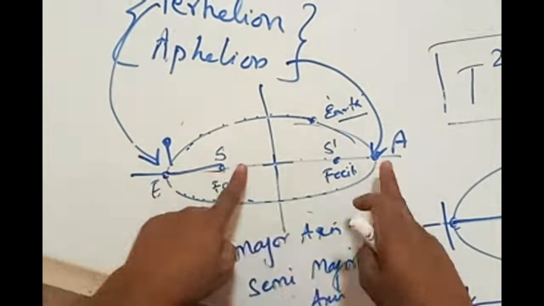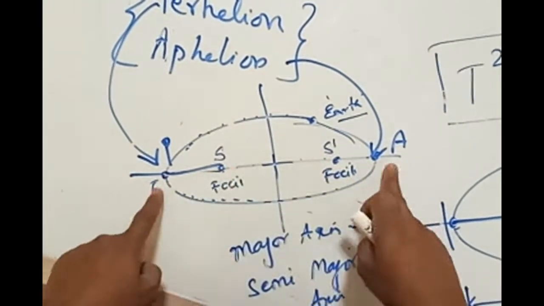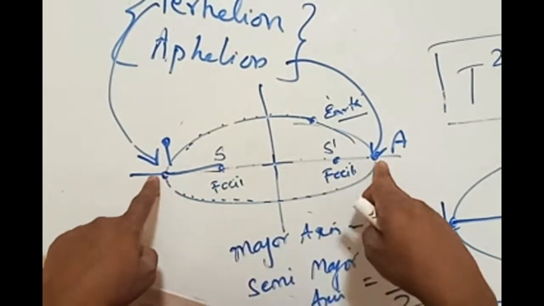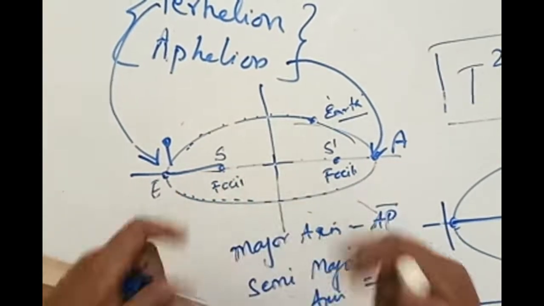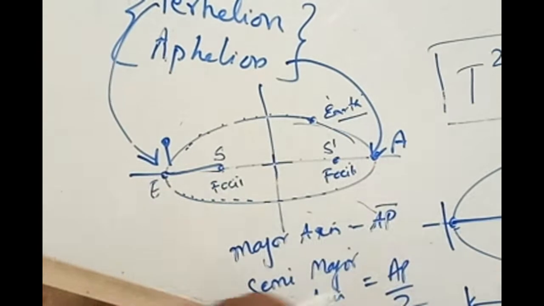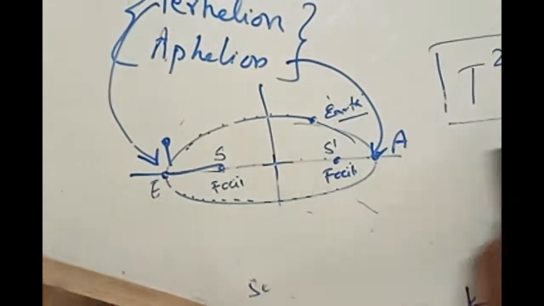If this is perihelion and this is aphelion, the total distance between these two from here to here is called the major axis, and half of that is called the semi-major axis. The semi-major axis is indicated by AP by 2. These are the terminologies you should know.